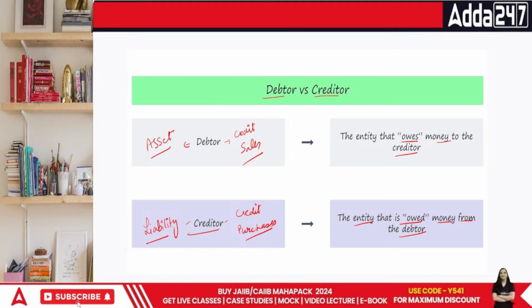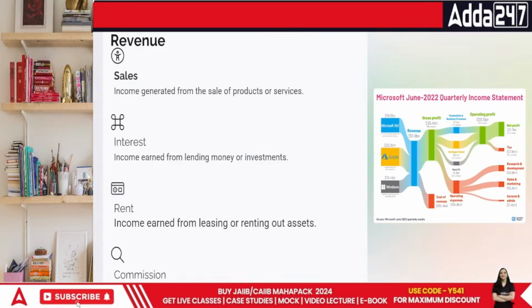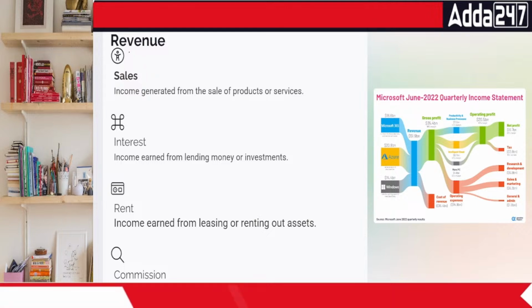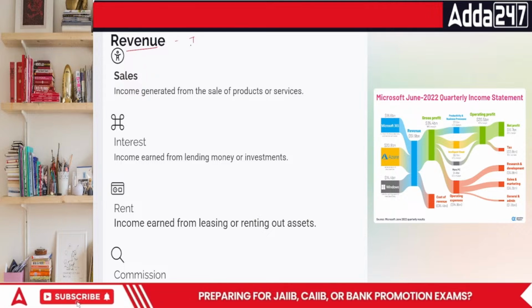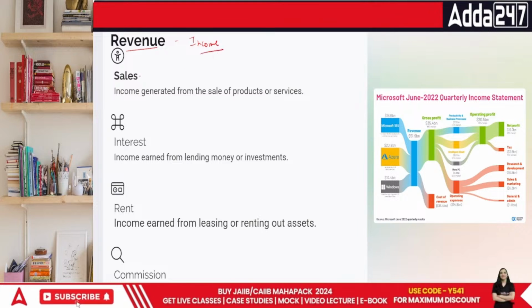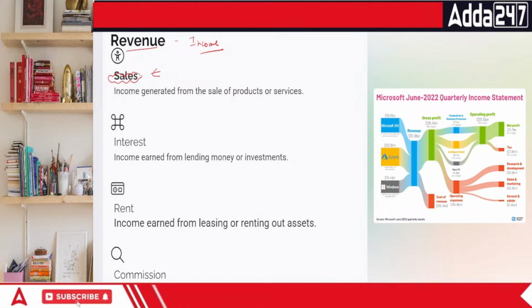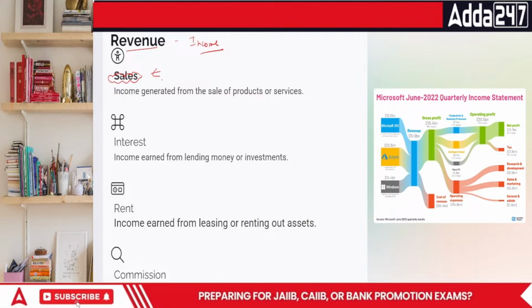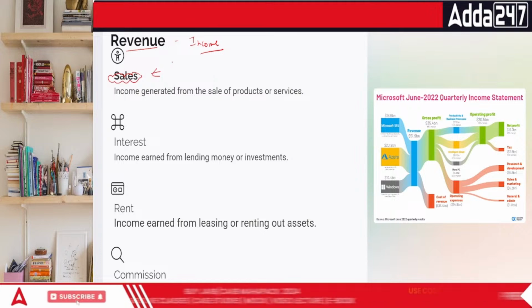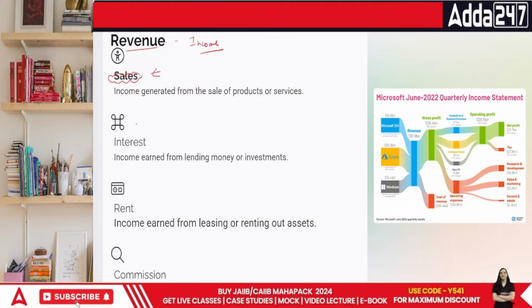Now moving on to the next point. What do you mean by these basic terms called revenue? Revenue is basically the source of income for the business. Number one is sales. Sales is the goods that we are selling in the business through which we generate our income. That is called sales, everyone. Second part is called interest.